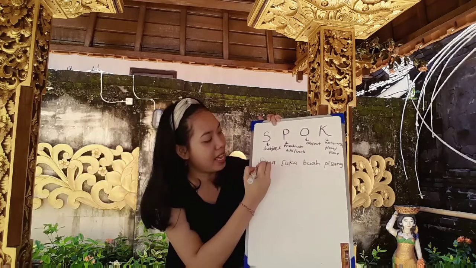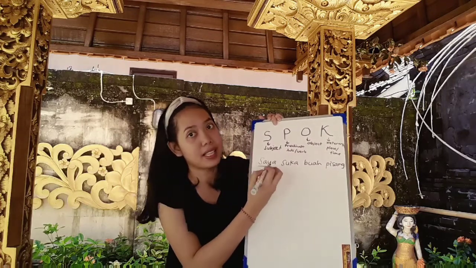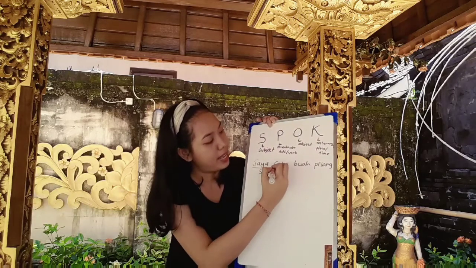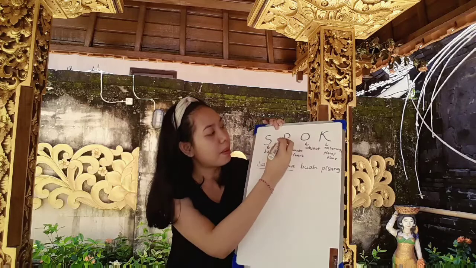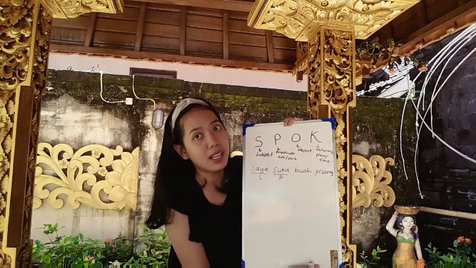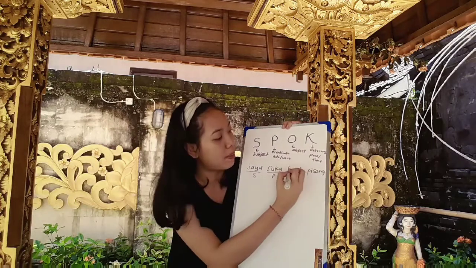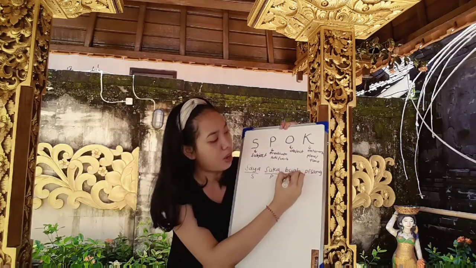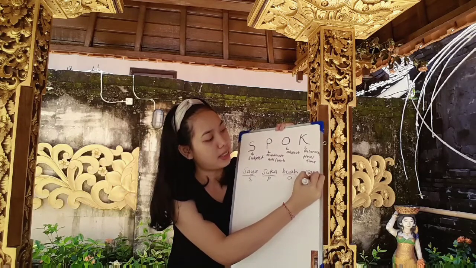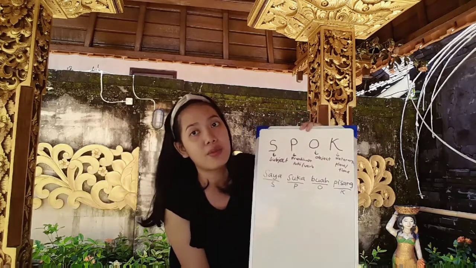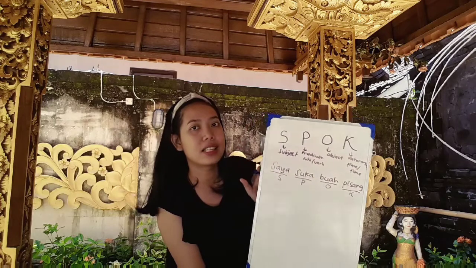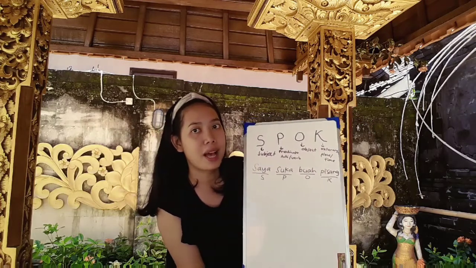So saya is the subject because that's the person who likes banana. And then suka is the predicate because that's an adjective. And then buah, that's the object. Buah, that's an object. And pisang is the K because it explains what kind of fruit that you love, that you like. So this is the complete sentence in Bahasa Indonesia.